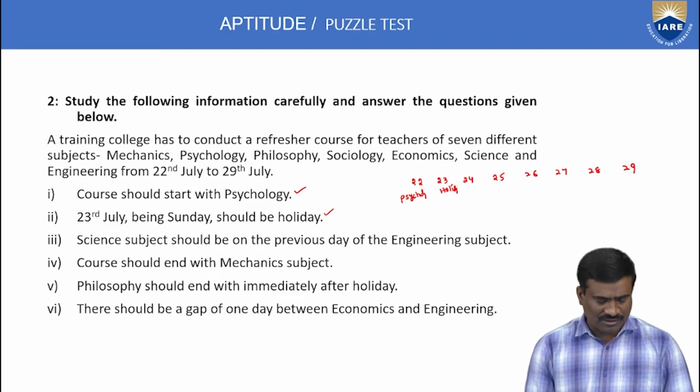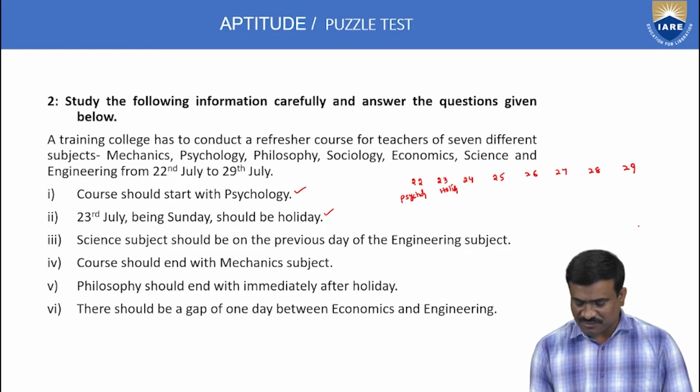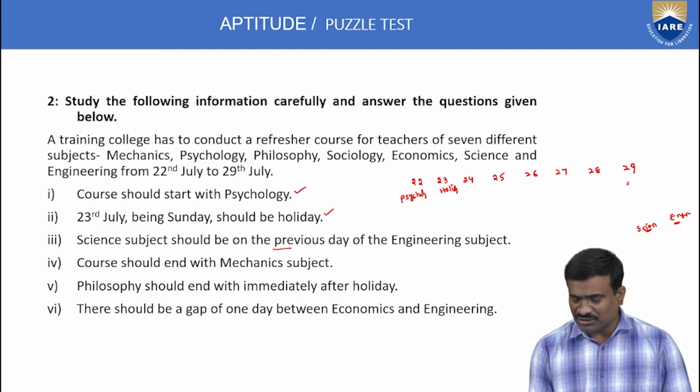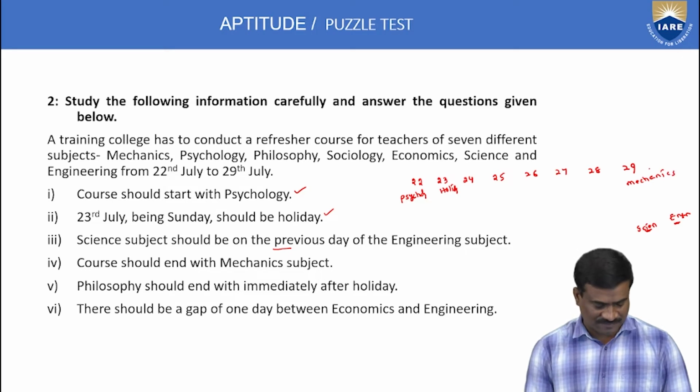Next, third point: the science subject should be on the previous day of the engineering subject. This is the condition: science is the day before engineering. This is the order: science subject, next engineering subject. Next, fourth one: the course should end with the mechanics subject. That is 29th only mechanics. This is also completed.